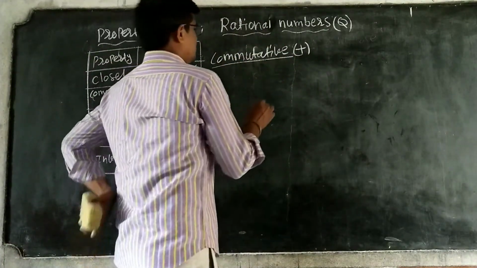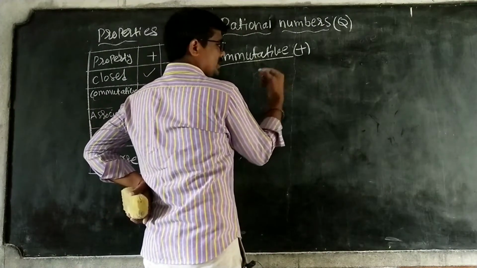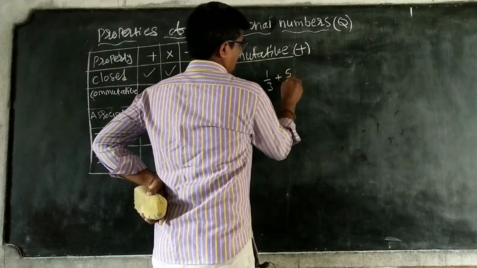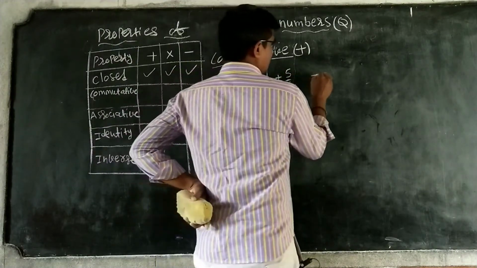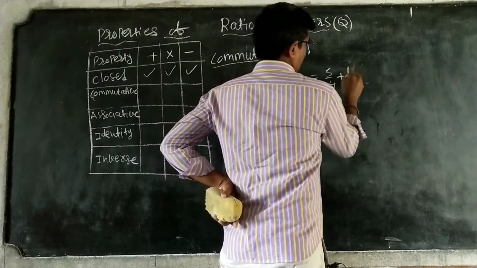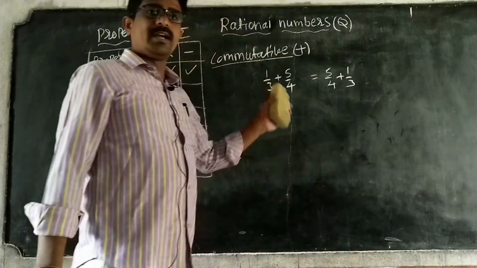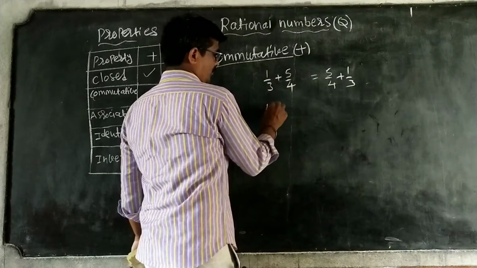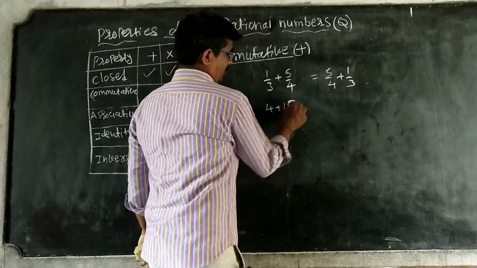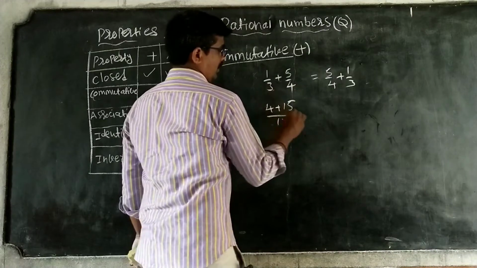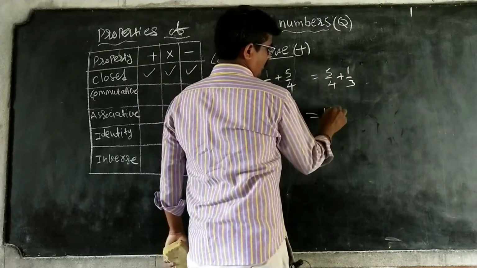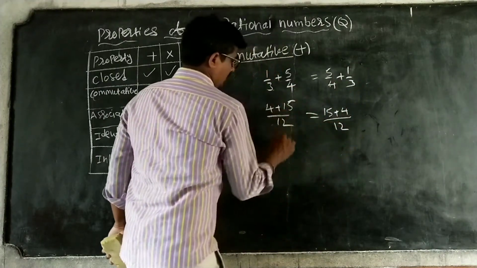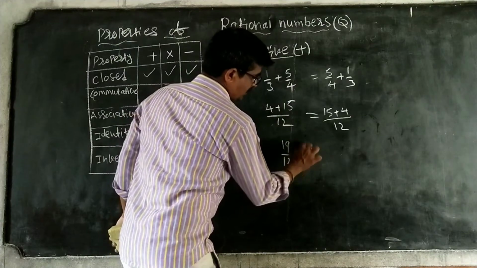So what does addition mean? Take any two rational numbers. For example, I am taking 1 by 3 plus 5 by 4, which is equal to 5 by 4 plus 1 by 3. Doing the additions, the HCF is 1, so 4 ones are 4 plus 3 fives are 15, over 3 fours are 12. Next, 5 threes are 15 plus 4 ones are 4, over 4 threes are 12. 19 by 12 is equal to 19 by 12.